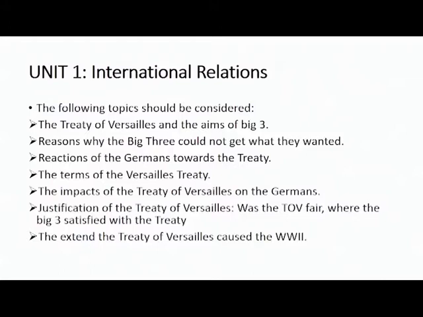Which countries were represented, and who were the specific leaders from those countries? And plus that, you should also know what the aims of these Big Three were.